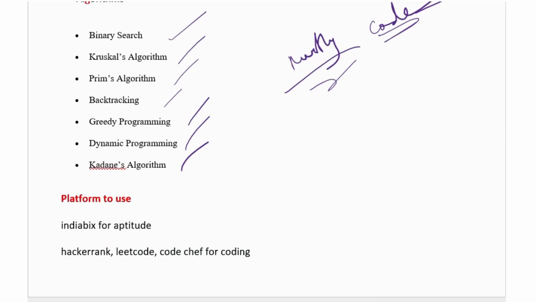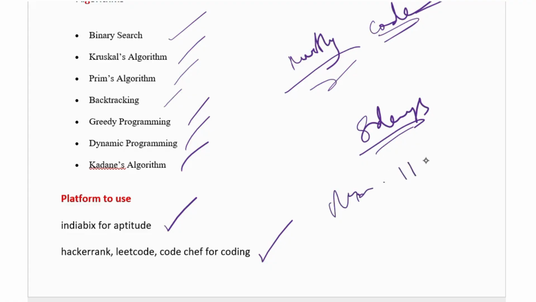So to practice, you can use platforms like IndiaBix for aptitude and HackerRank, LeetCode, CodeChef for coding. Okay, so try to solve problems, and you have 8 days of time. Why? Because some of them will come on March 10th or 11th or 12th or 13th, like that. So you have time, so you can manage the time and learn properly.